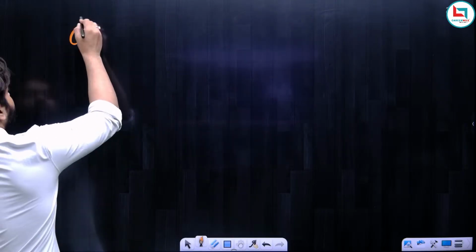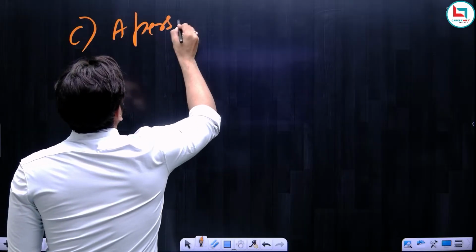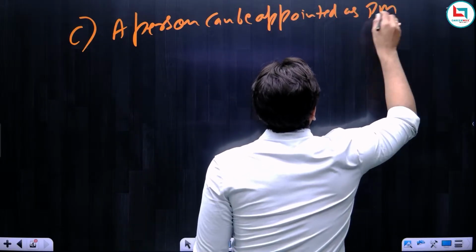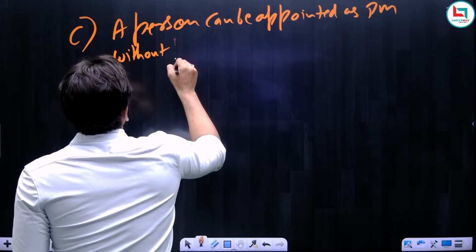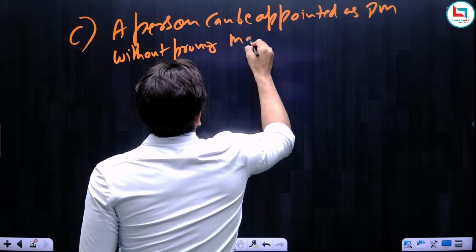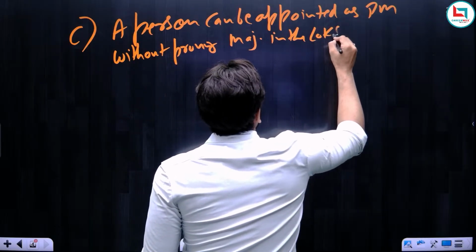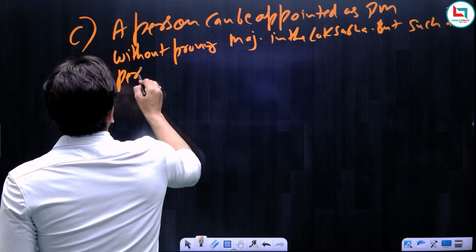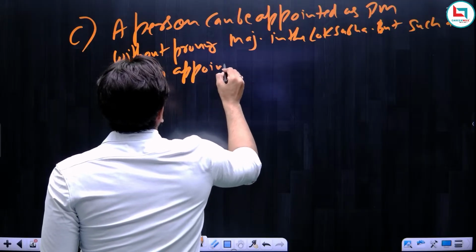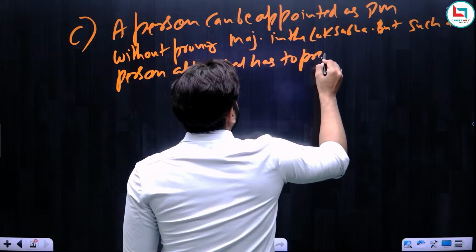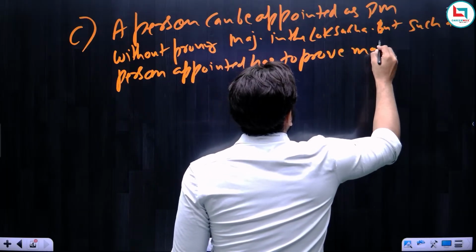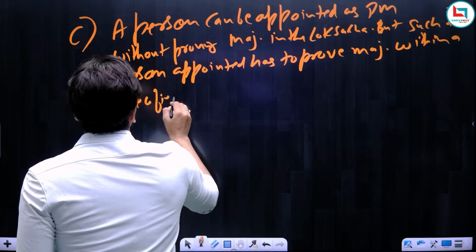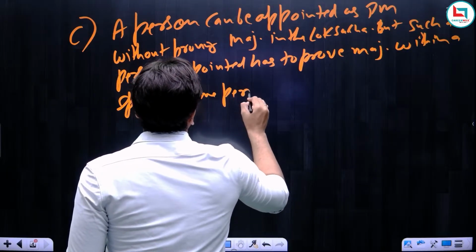So we can also write this particular point, that a person can be appointed as prime minister without proving majority in the Lok Sabha, but such a person appointed has to prove majority within a specified time period.